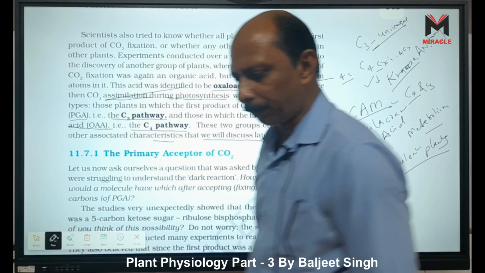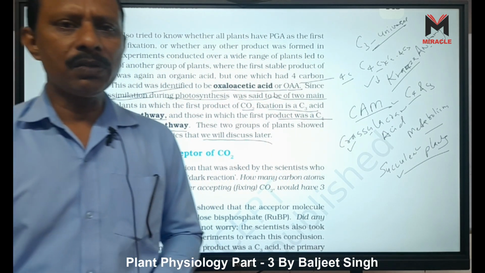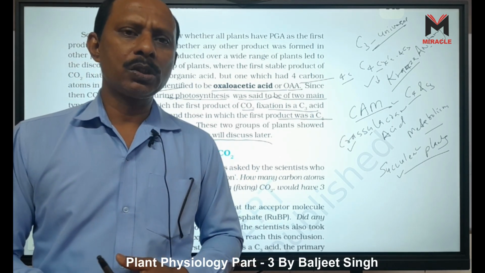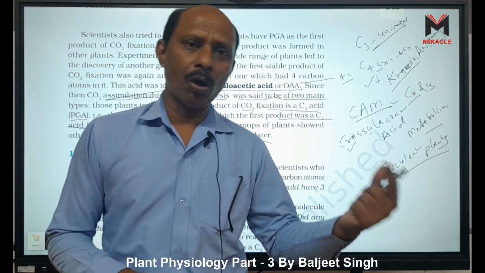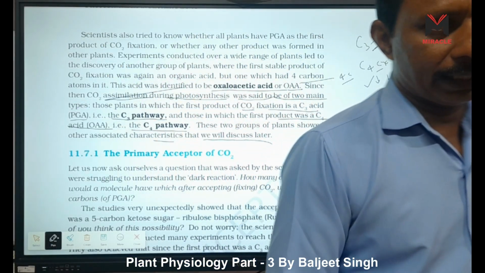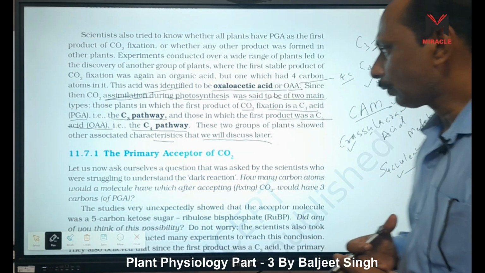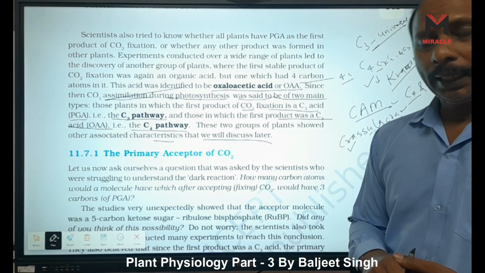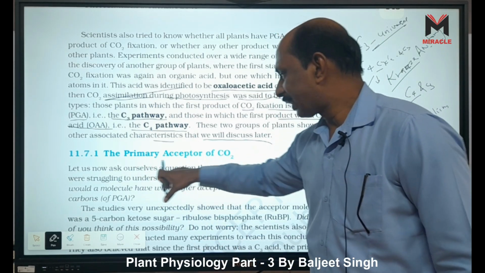Who is the primary acceptor of CO2? In the C3 cycle, it is RuBP, ribulose bisphosphate. It is also called rubisco, ribulose bisphosphate carboxylase and oxygenase, because it can bind with both oxygen as well as carbon dioxide. The affinity for carbon dioxide is more, and they are totally competitive for the active site, so it totally depends upon the concentration.